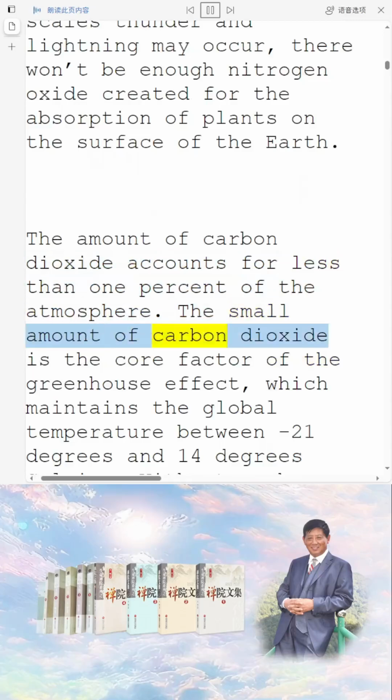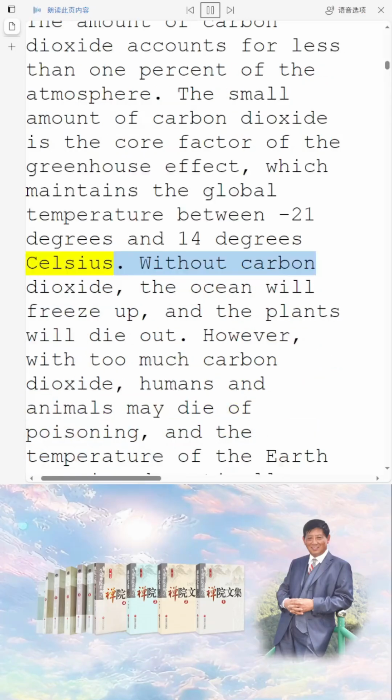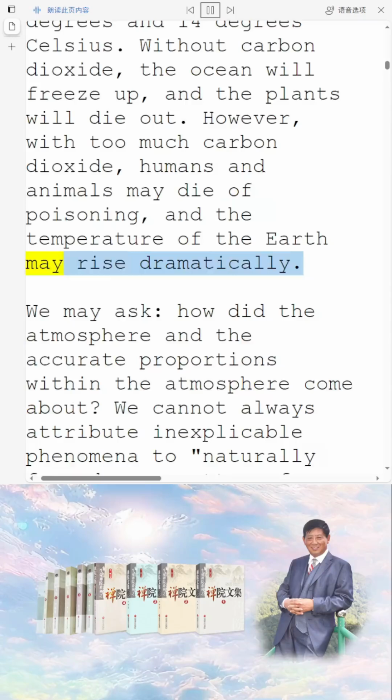The small amount of carbon dioxide is the core factor of the greenhouse effect, which maintains the global temperature between -21 degrees and 14 degrees Celsius. Without carbon dioxide, the ocean will freeze up and the plants will die out. However, with too much carbon dioxide, humans and animals may die of poisoning, and the temperature of the Earth may rise dramatically. We may ask, how did the atmosphere and the accurate proportions within the atmosphere come about?